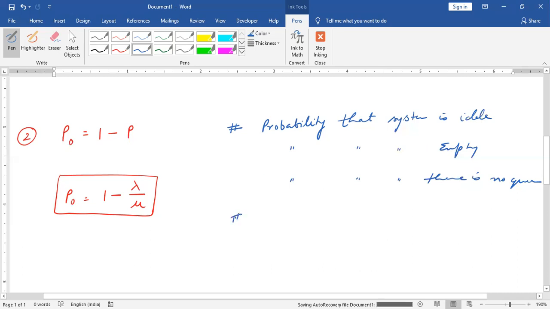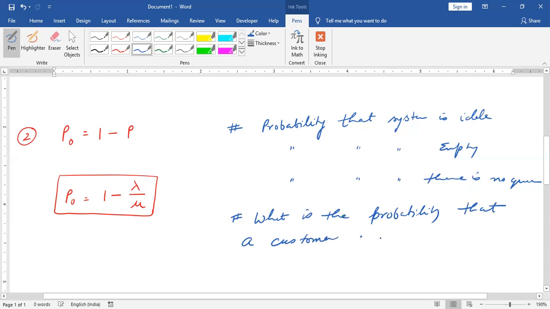Or he may ask, what is the probability that a customer arrives and directly avails services? A customer arrives and directly avails services.